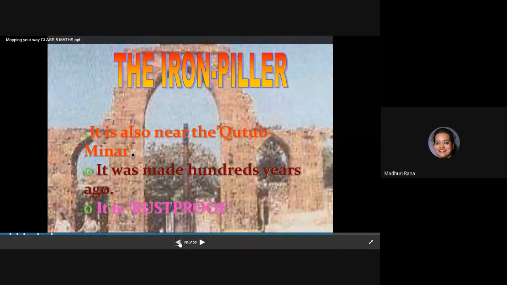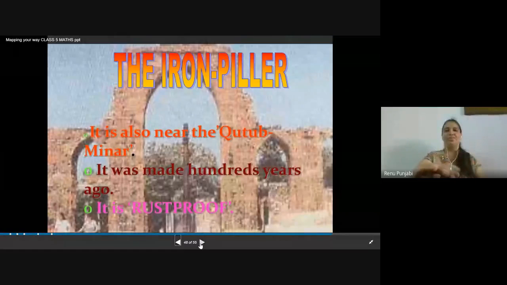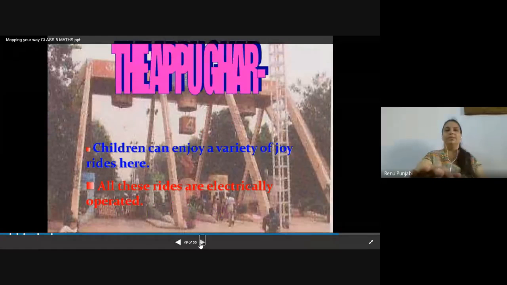Thank you, ma'am. Thank you for giving the information. And the Appu Ghar: children can enjoy a variety of joy rides here. All these rides are electrically operated.